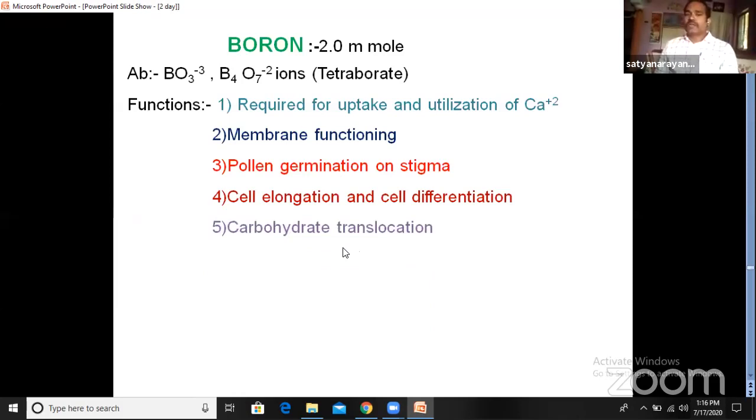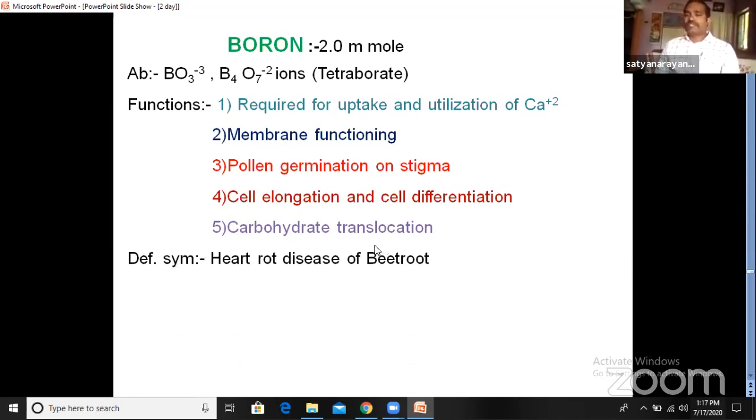Then carbohydrate translocation, which means the transportation of carbohydrate from various parts of the plant. Boron ion is required. Carbohydrates are generally synthesized in the leaf, but the leaf alone does not require all the carbohydrates. Every part of the plant requires carbohydrate. So from the leaf, the carbohydrate has to be transported to various parts like root, flower and stem. For their transportation, this ion is required. So for carbohydrate translocation, the boron ion is required.